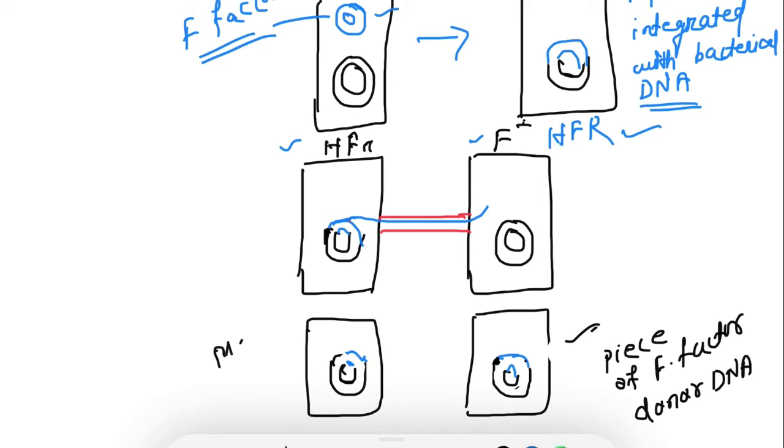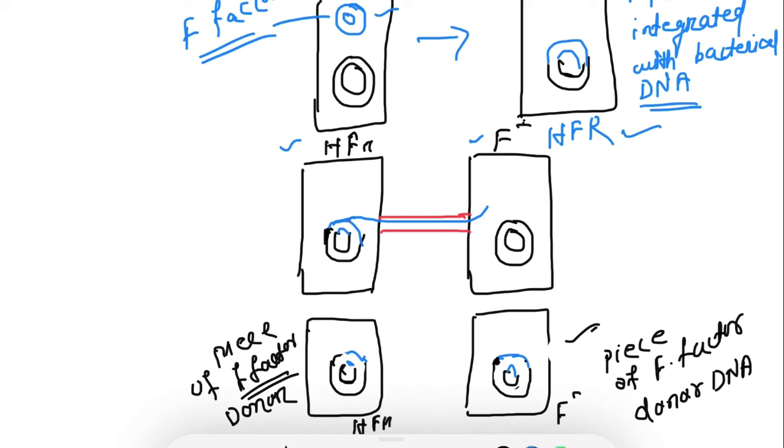Okay, and some piece of F factor is still present in the donor. So now the recipient, after the conjugation, is still at the F minus stage.